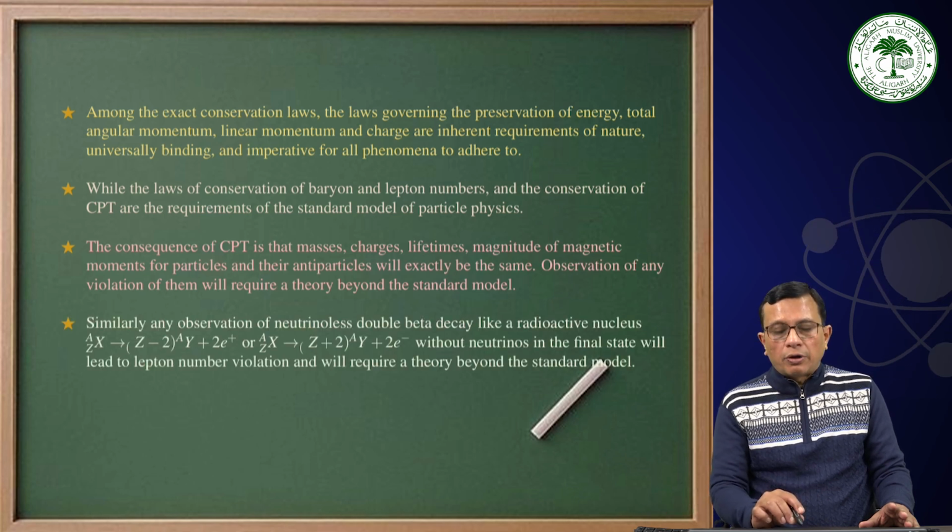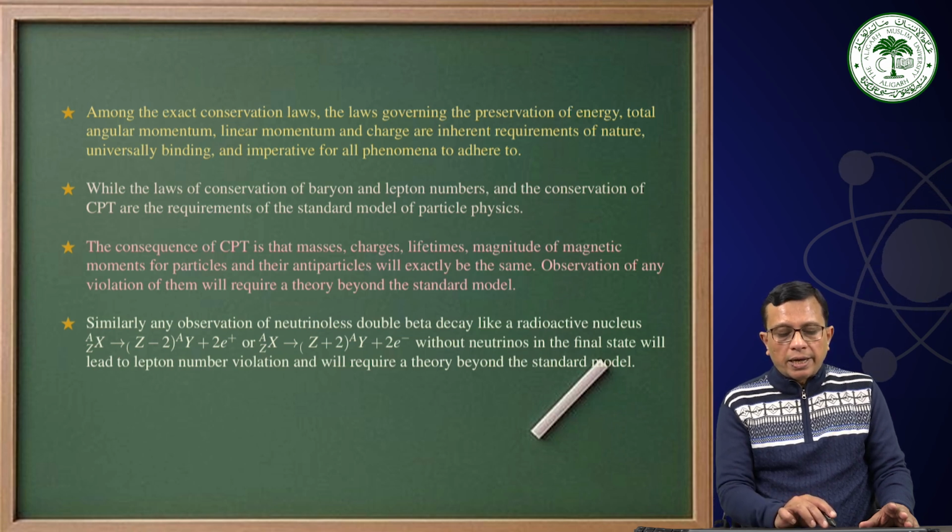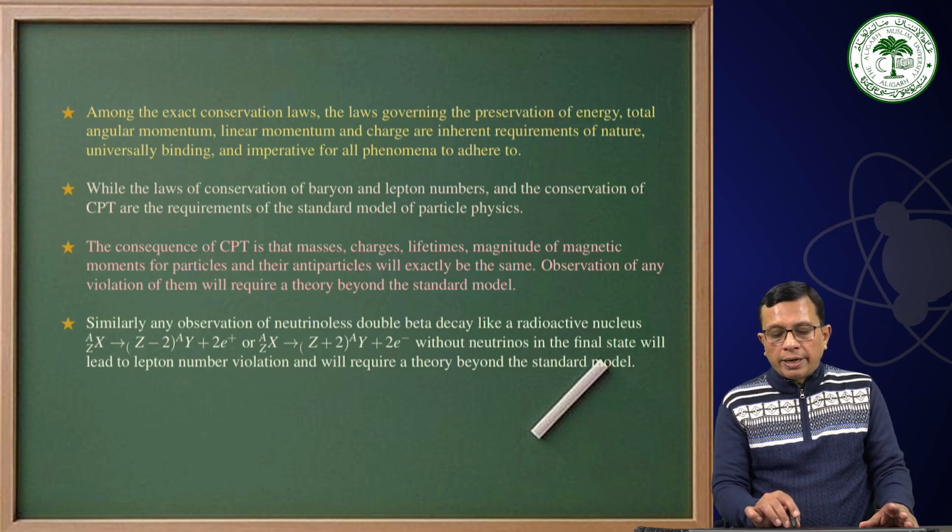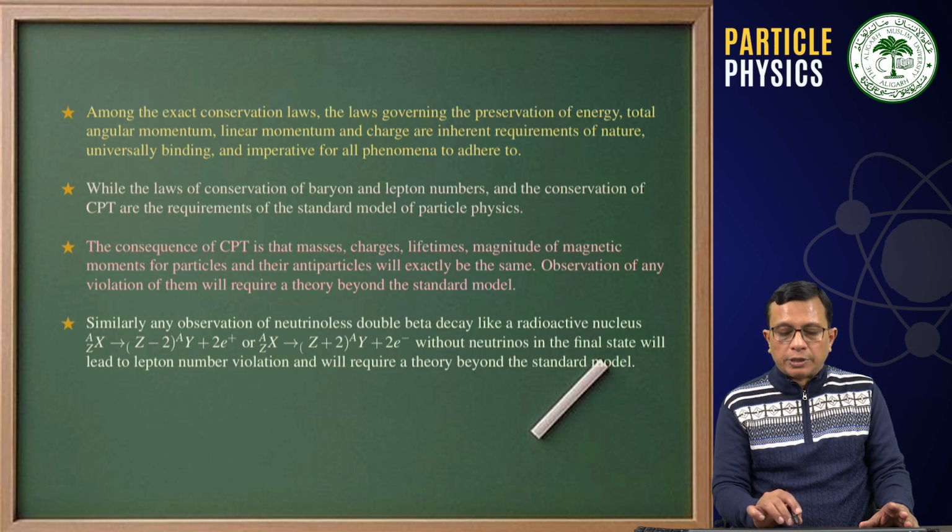Similarly, any observation of neutrinoless, for example, double beta decay, like a radioactive nucleus ZXA decaying into a daughter nucleus by emitting two positrons, or another nucleus that is decaying into two electrons without accompanying any neutrino, that will be an example of neutrinoless double beta decay.